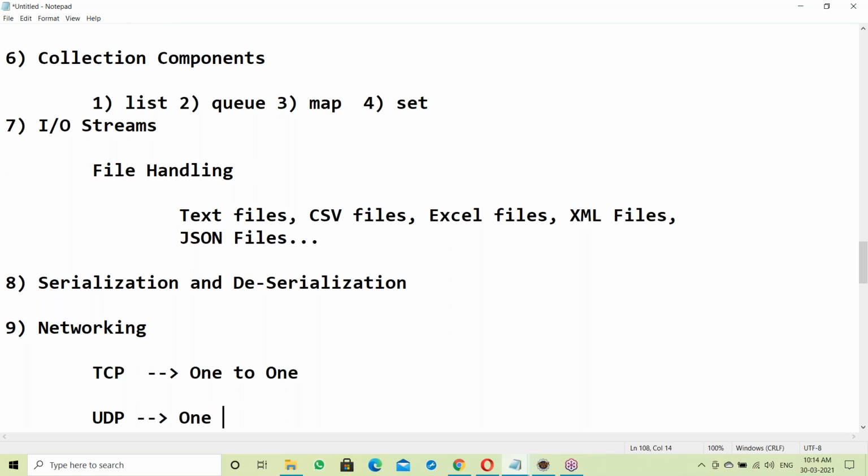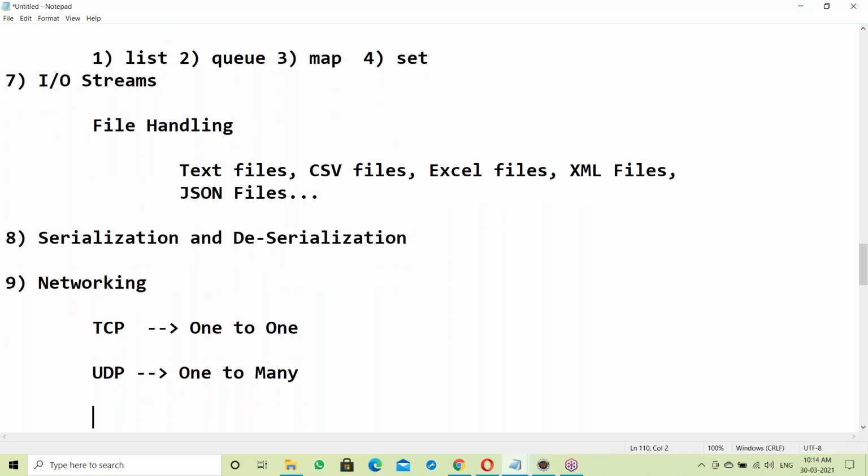Next, UDP here. This is one to many. One to many is broadcasting, right? So one-to-many broadcasting, this kind of applications. Okay.